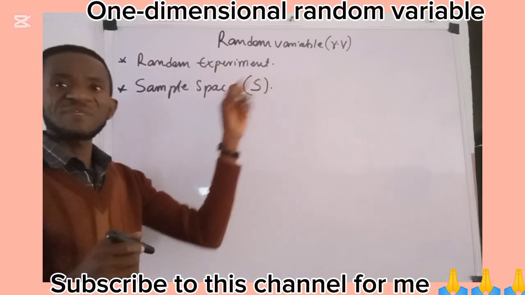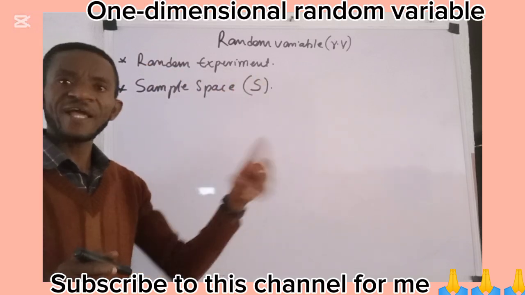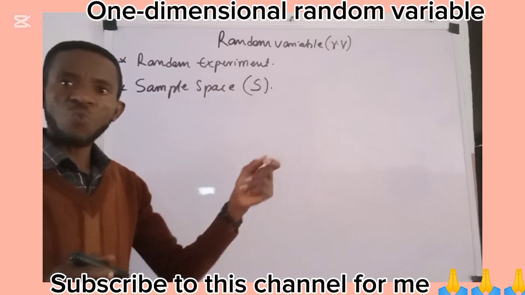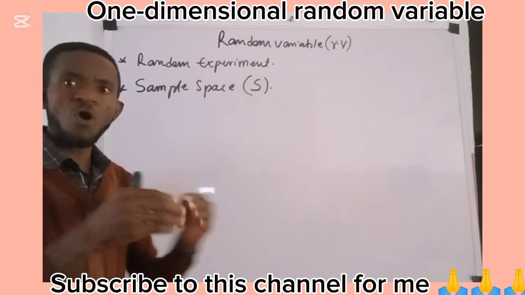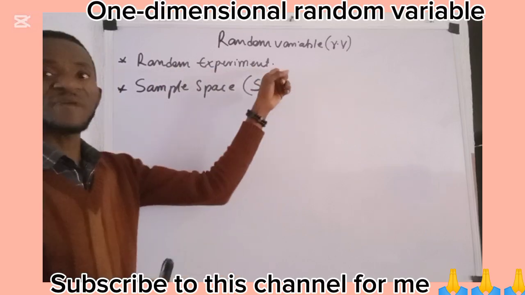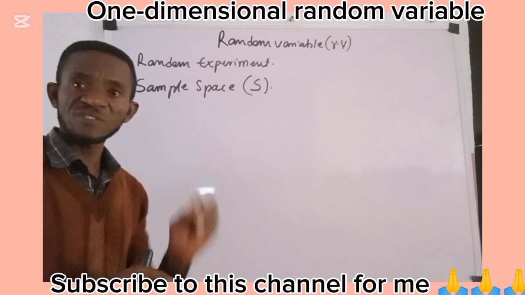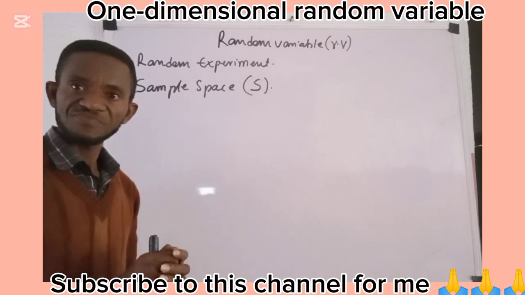A random experiment is a trial whose outcome or outcomes are not known ahead of the trial, while a set containing all the possible outcomes of this random experiment is what we call the sample space.